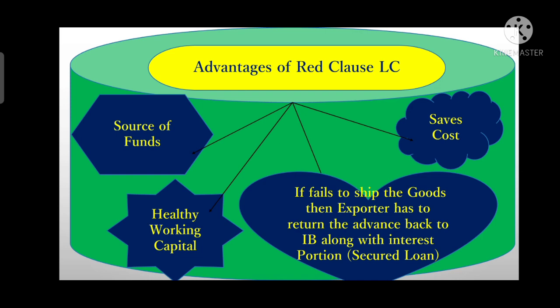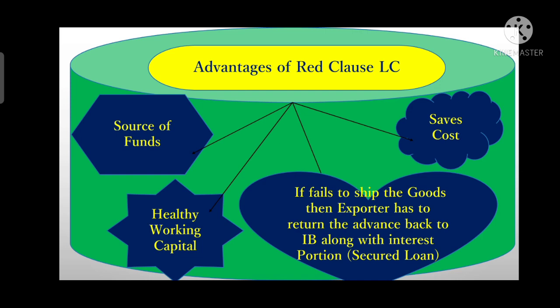This is the initial stage of production, where the exporter needs to spend money so that it can purchase raw material, manufacture the goods, and pack the goods. So it requires some funds, and that fund has already been received from the issuing bank as an advance.